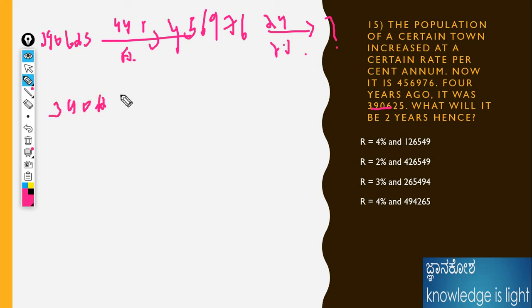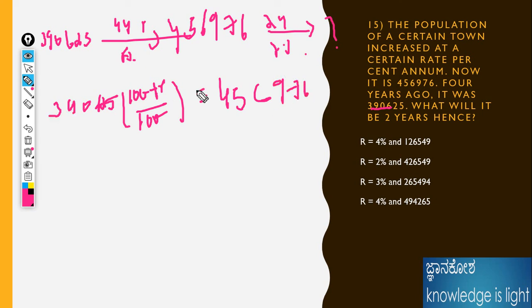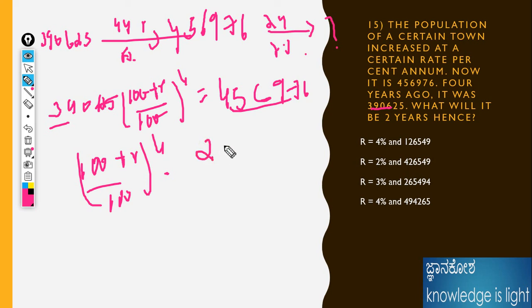390625, and the difference in percentage we don't know. Just calculate return: (100 + r)/100 to the power of 4 equals the final value 456,976 over the initial value. Here it is 4 years, so we should write this as (26/25) to the power of 4.